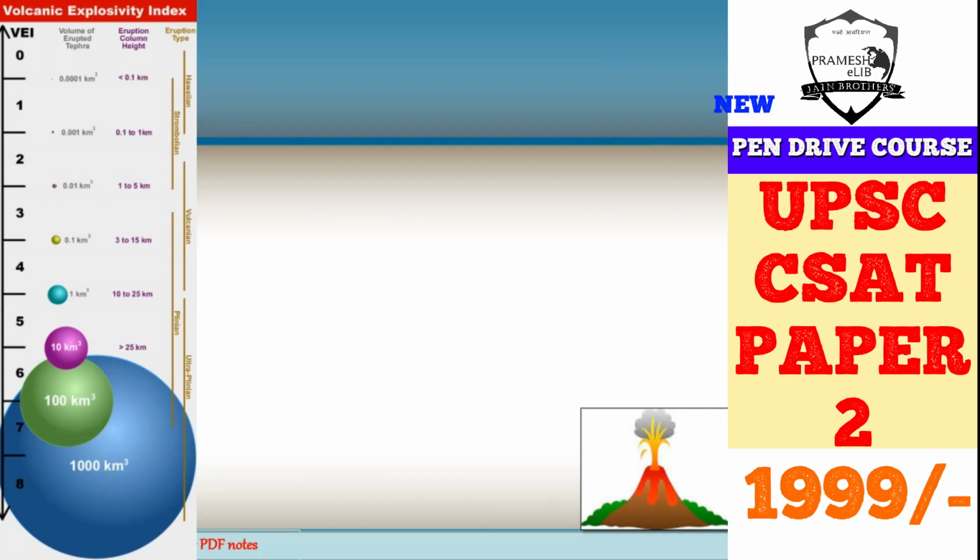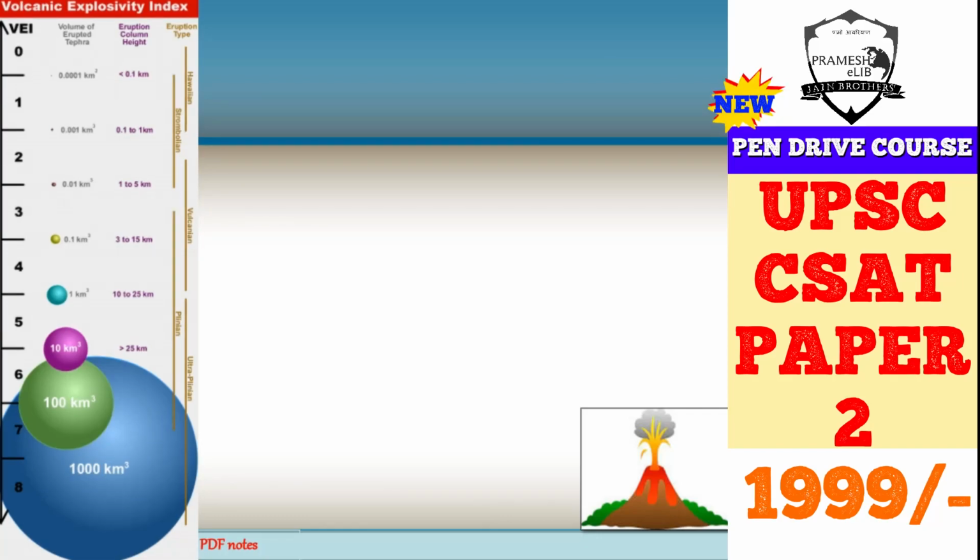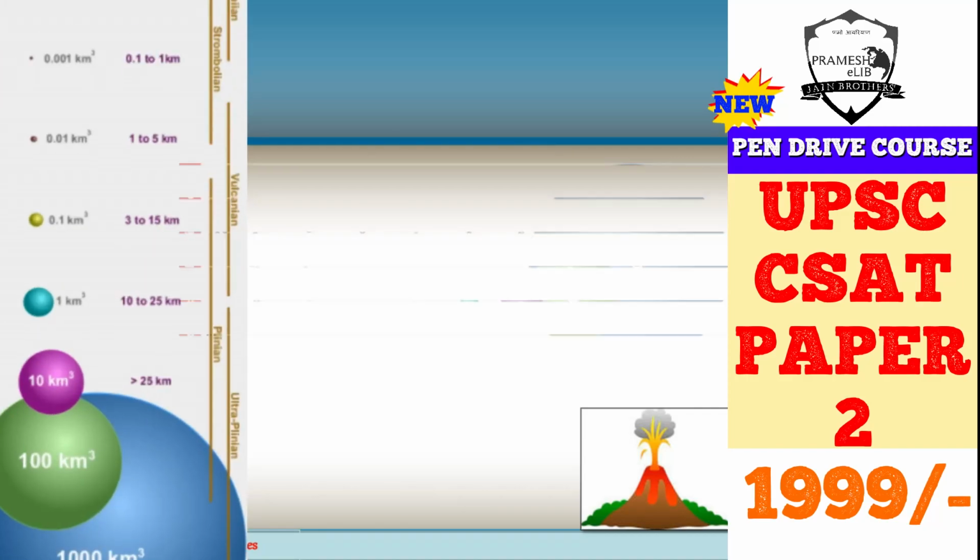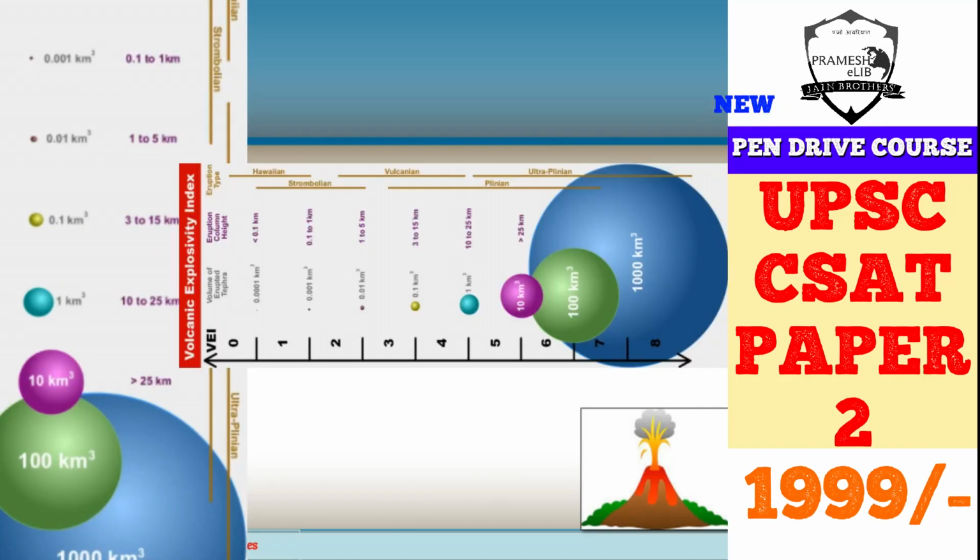Now if I lay this volcanic explosivity index in a horizontal manner, I see some interesting things. You can see that Hawaiian and Strombolian are between volcanic erupticity index of 0 to 3 or 2, and the Vulcanian, Plinian and Ultraplinian are even more than that. So basically the Plinian type of volcanic eruptions are said to be the most destructive.